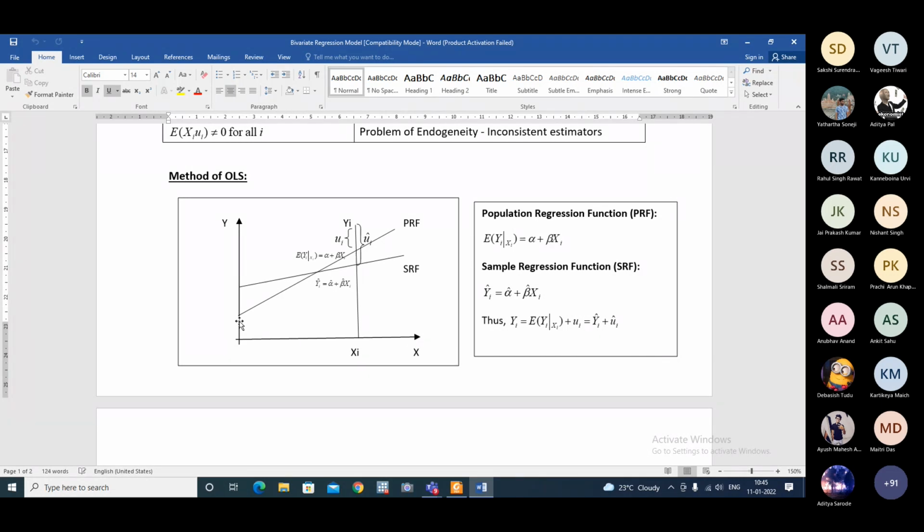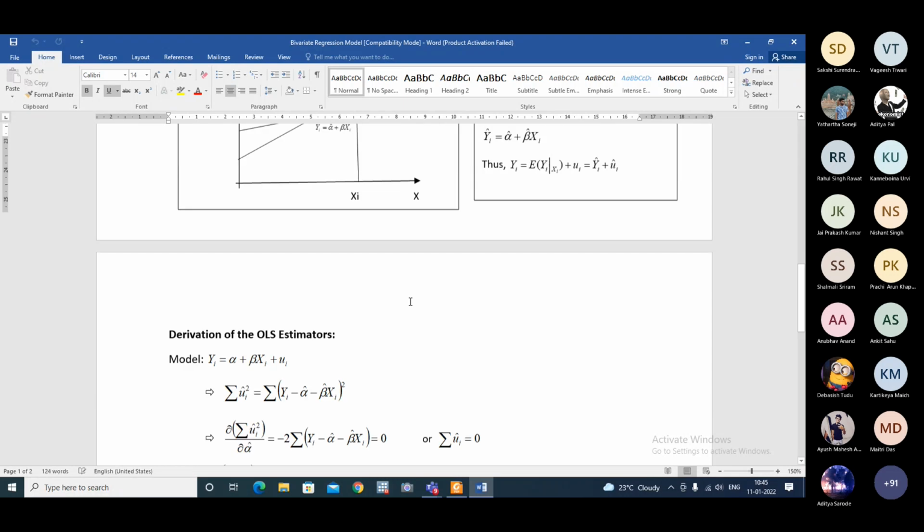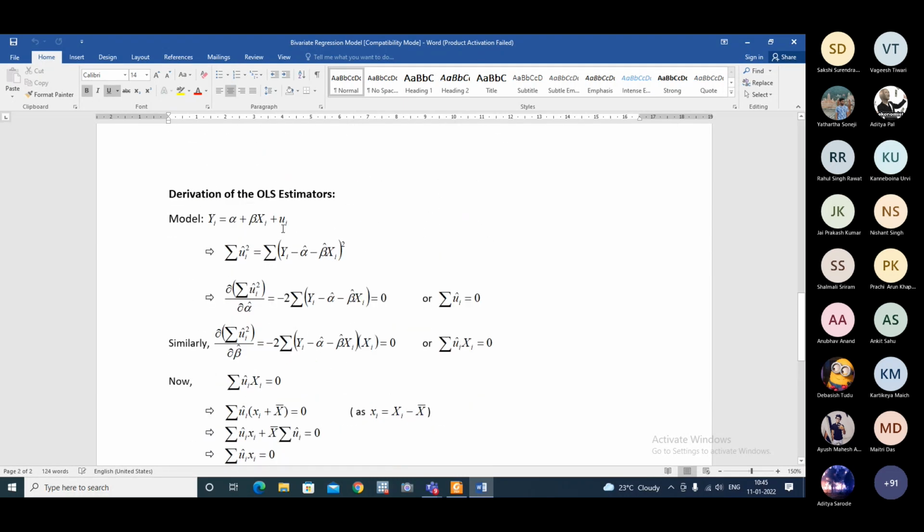So what we are doing? We are using calculus, differentiating partially this summation of u hat I square with respect to alpha hat and beta hat. And then what we get is two equations with two unknowns.